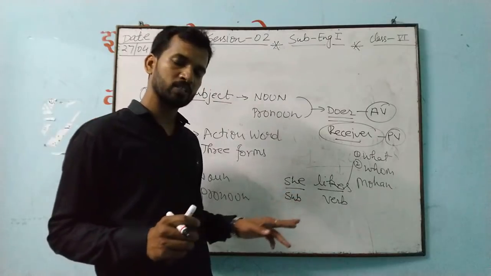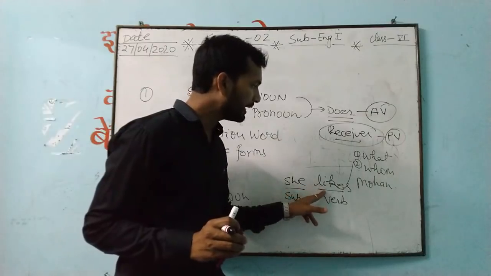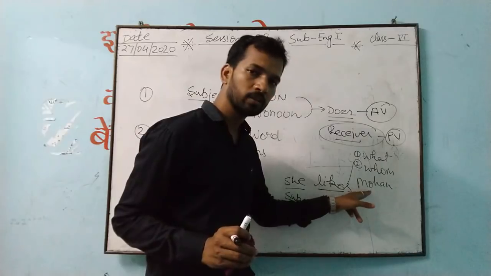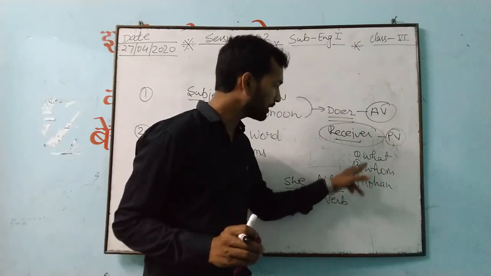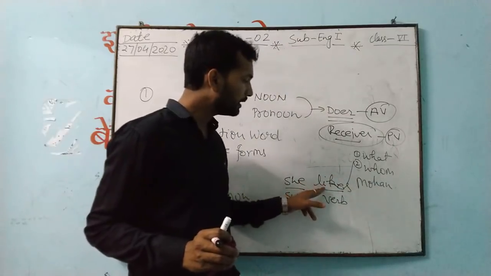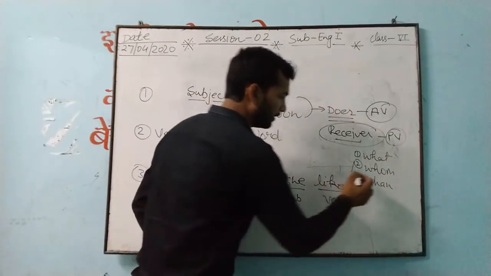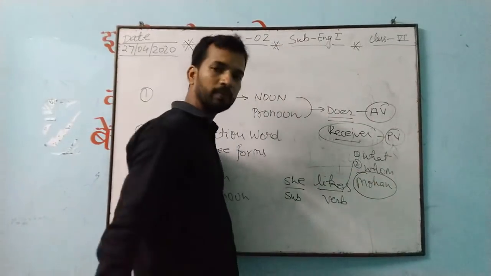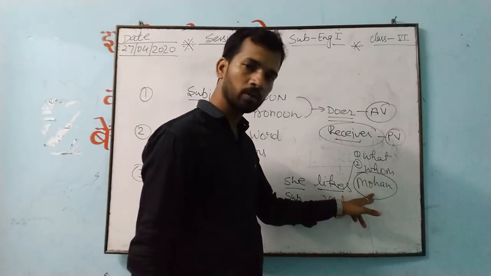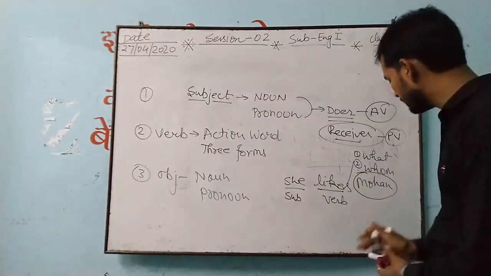See how I am doing this. The structure to find out the object: she likes what or whom. This is a living one, so we'll choose whom only. She likes whom? What will be the answer? The answer will be Mohan. She likes Mohan. So Mohan is what here? Object.